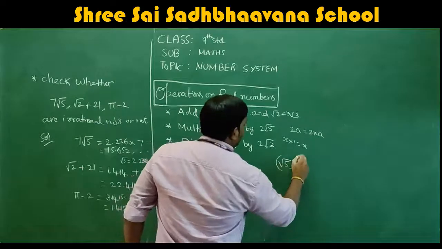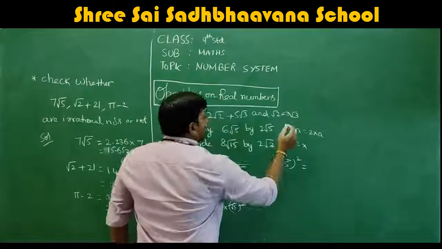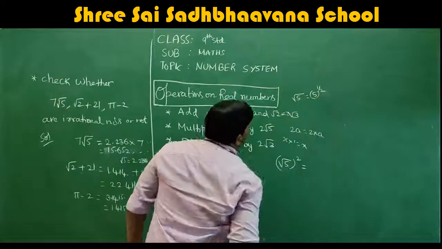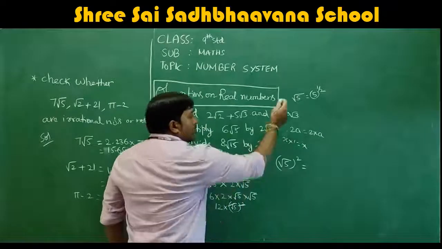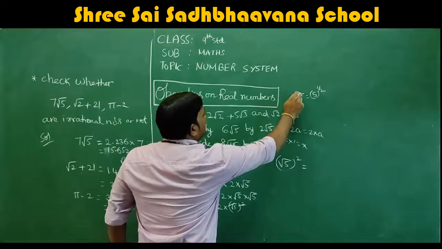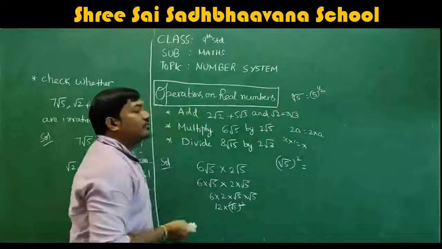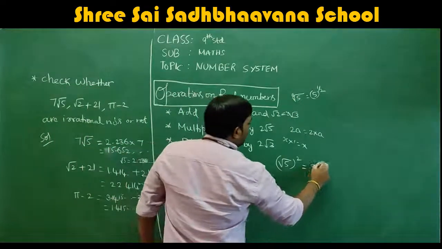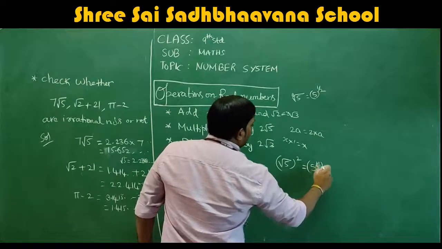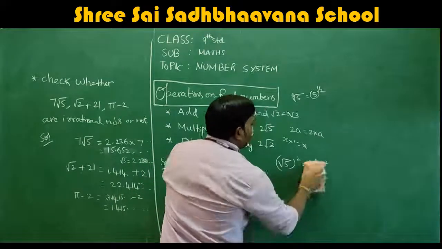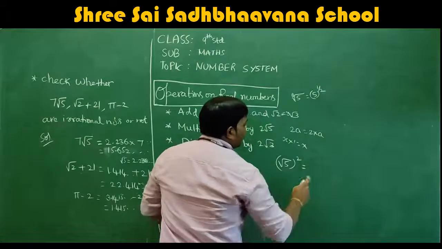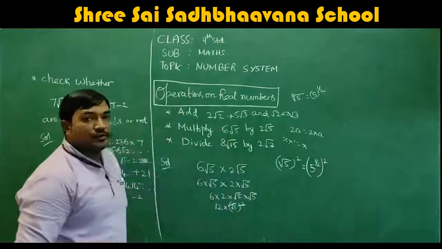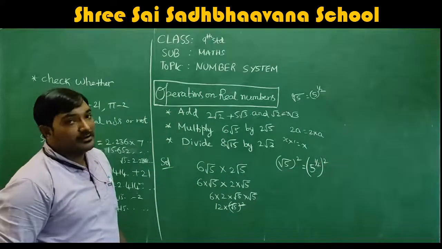Root 5 whole square. As I said, root 5 is nothing but 5 power 1 by 2. Root, they will not write 2 here every time; it is understood to be 2. So root 5 is the same as 5 power 1 by 2. So root 5 whole square will become 5 power 1 by 2 whole square, isn't it? Root 5 can be written as 5 power 1 by 2, and squared.